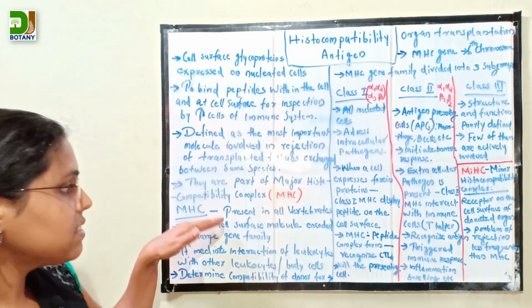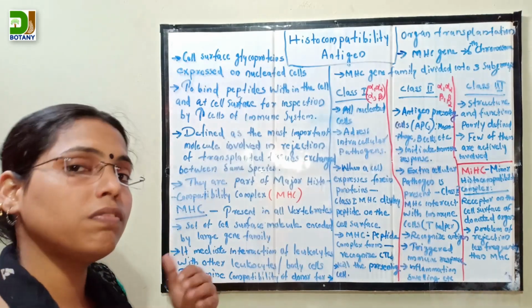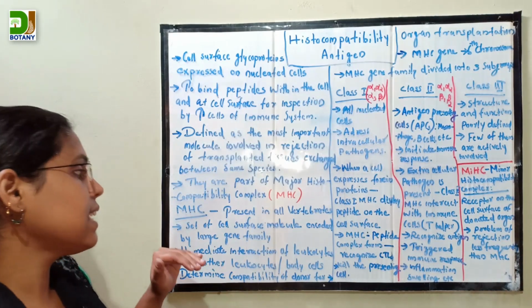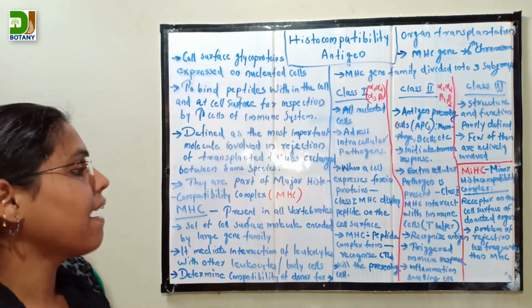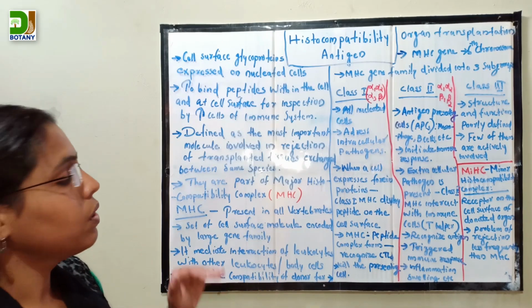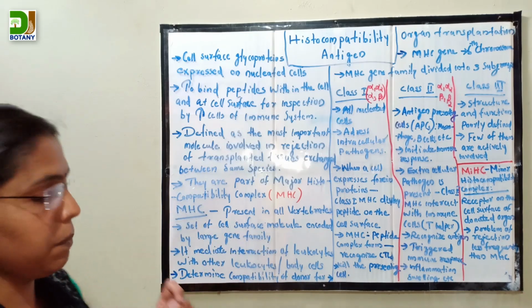The MHC is present in all vertebrates and it's a set of cell surface molecules encoded by a large gene family. So they are also cell surface receptors.